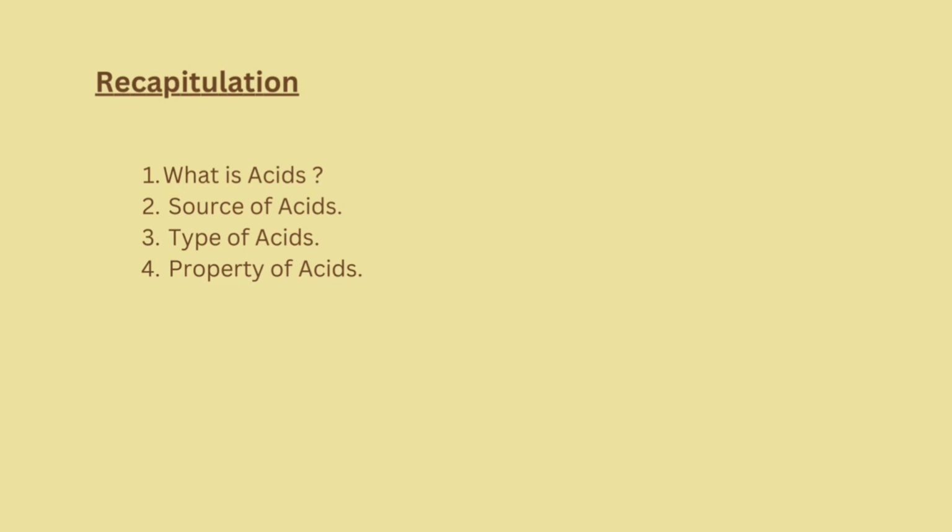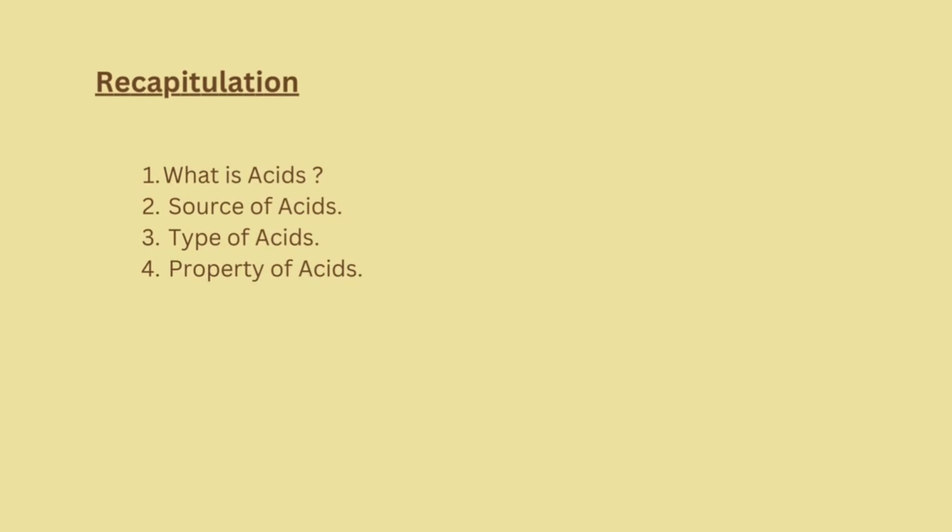And the next one is type of acid. There are two types of acid: organic and inorganic acid. Organic acids are those acids which occur in nature, in plants or animals. So these are called organic acids. The next one is inorganic acid. Inorganic acids are the acids which are derived from mineral resources.